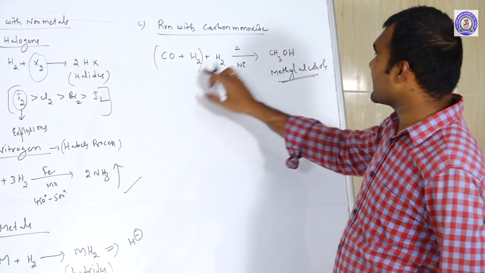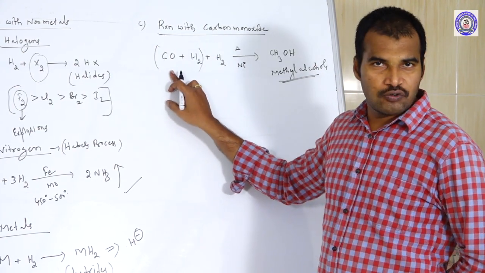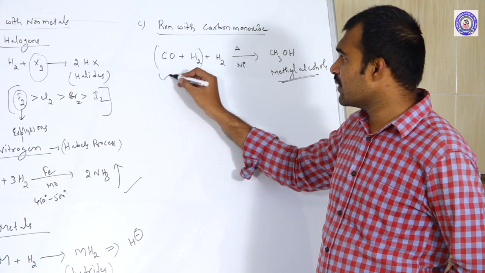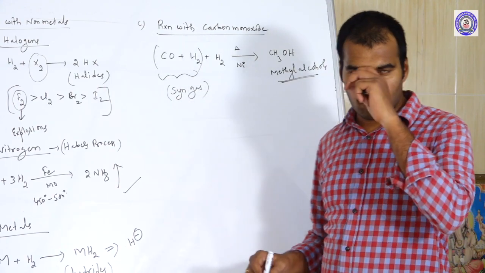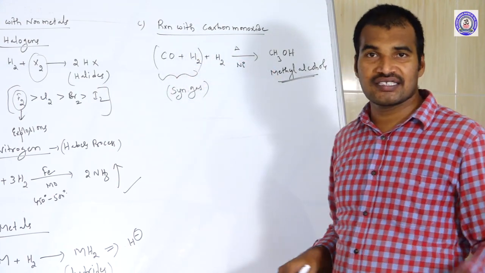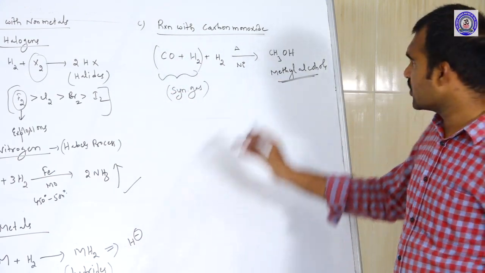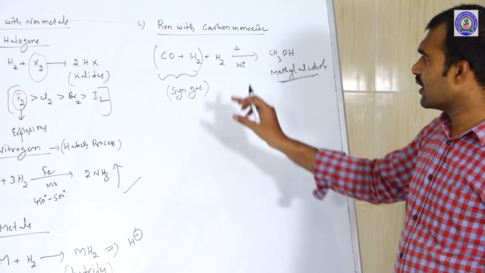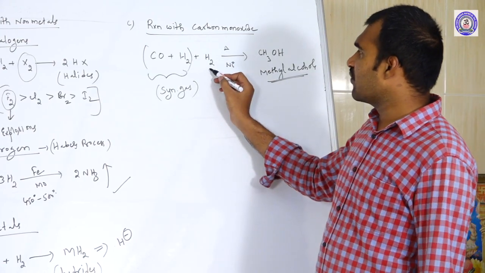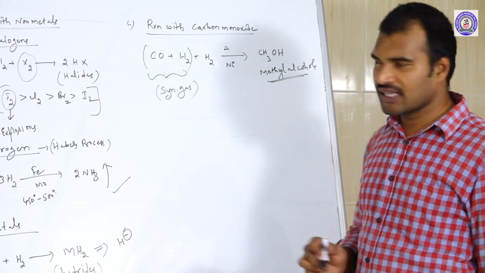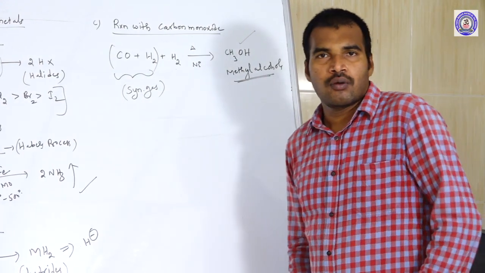That means we are synthesizing methanol by using CO plus hydrogen. That is why we call this mixture syngas. Why do we call the mixture of CO and hydrogen syngas, or synthesis gas? Because by using this mixture we can synthesize alcohols. That is why we call this syngas or water gas. So when we pass hydrogen onto the surface of water gas, we are synthesizing methanol. So this is the reaction with carbon monoxide.